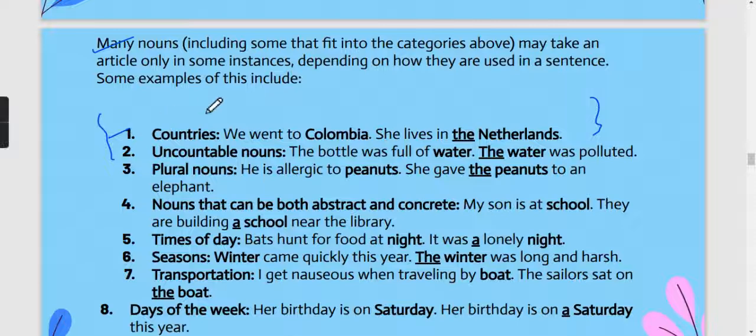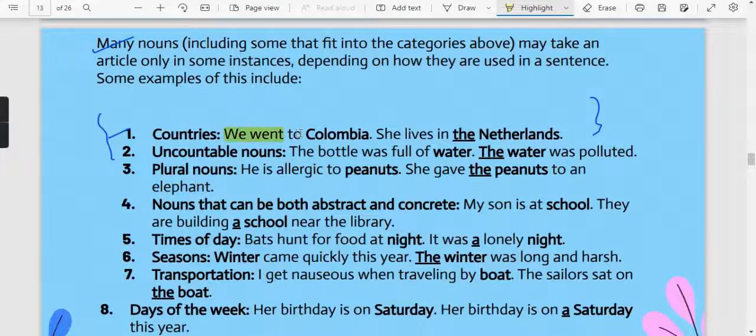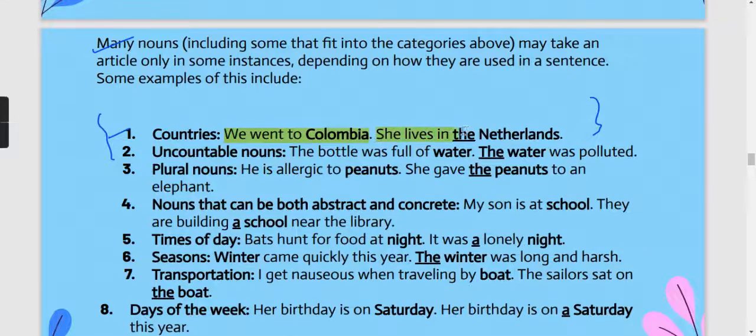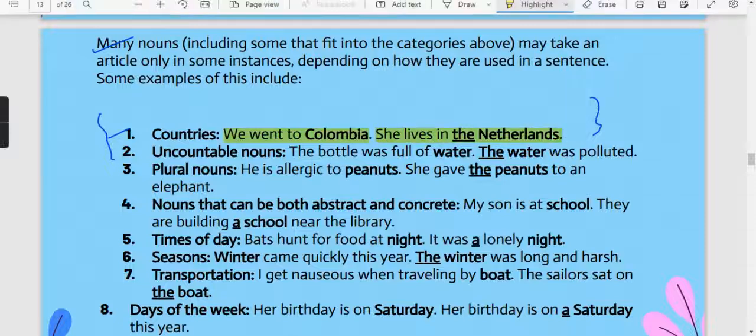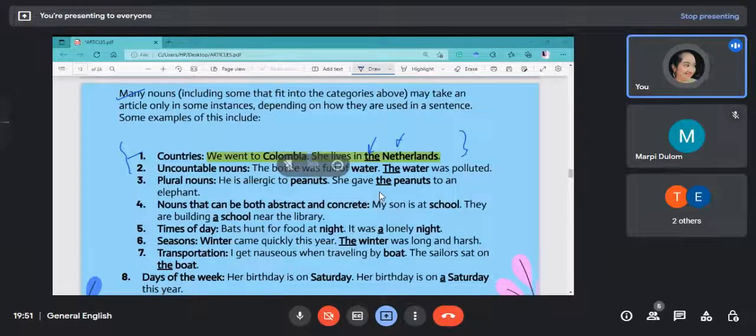So the first one is country. In the first sentence you will see we went to Colombia. Okay, so here the article is not coming. Then again in the second sentence you will see that she lives in the Netherlands. So here Netherlands is also a country, but here the article is coming. So these are a few of the exceptions. Like in countries, somewhere articles can come and somewhere articles cannot come.